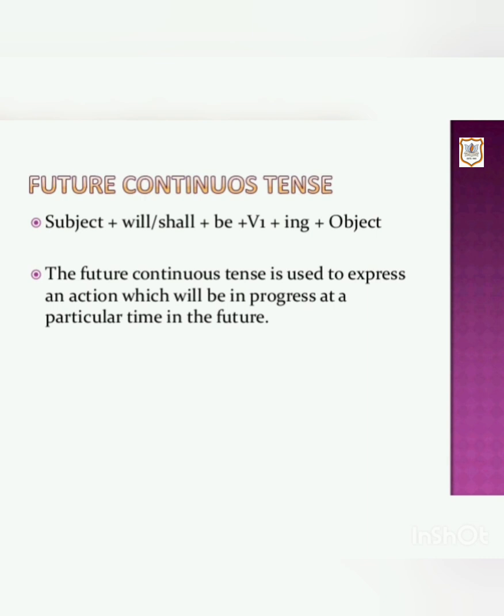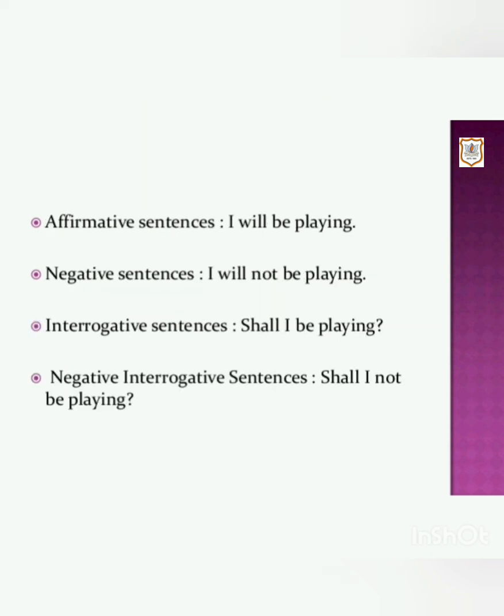Future continuous tense. The structure of future continuous tense is subject plus will or shall plus be plus V1 plus ing plus object. The future continuous tense is used to express an action which will be in progress at a particular time in the future. The future continuous has the form shall or will plus be plus present participle.